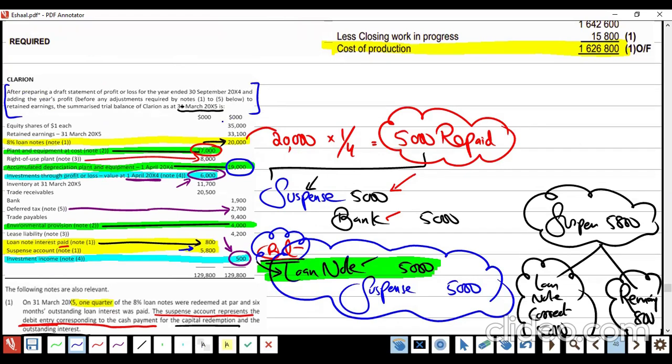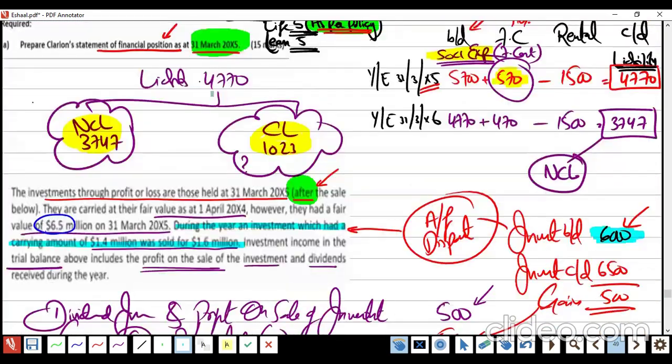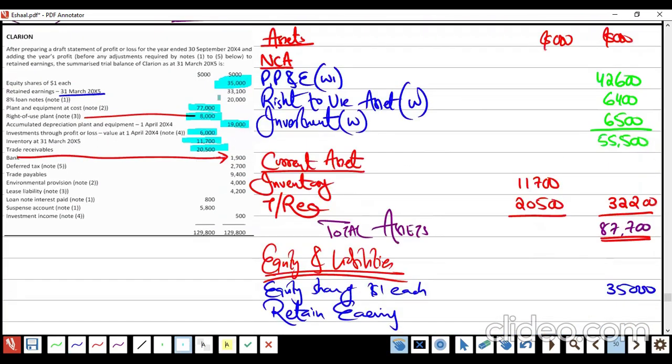After preparing a draft statement of profit or loss for the year ended 30th September 2014 and adding the year's profit before any adjustments required by notes 1 to 5 below to retained earnings. What is this drama? What does this English mean here?